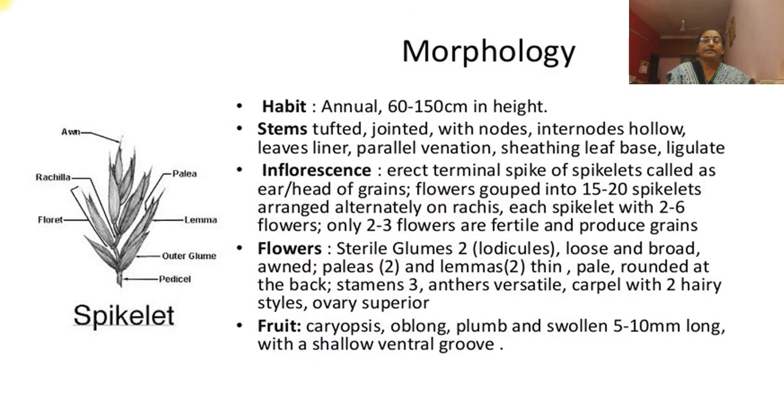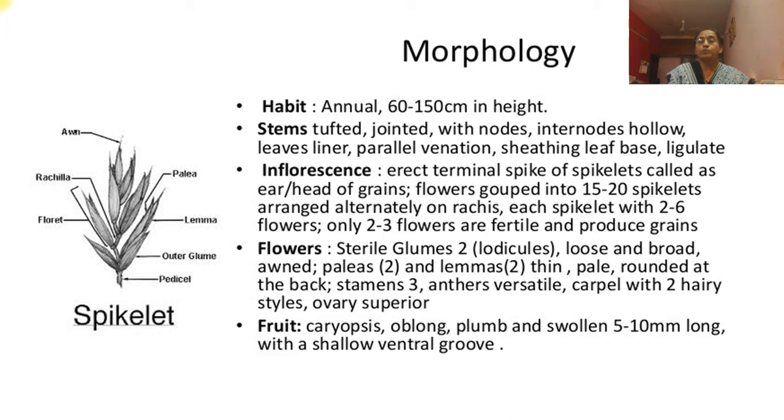Morphology: habit: it is annual, 60 to 150 centimeters in height. Stems are tufted, jointed with nodes. Internodes are hollow. Leaves linear with parallel venation. Sheathing leaf base, ligulate. That is, ligules are present in between the joint of leaf sheath and leaf margin. Inflorescence: erect terminal spike of spikelets called ear or head of grains.